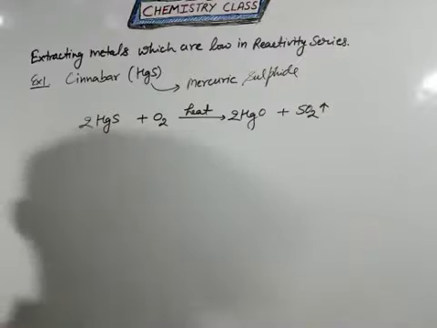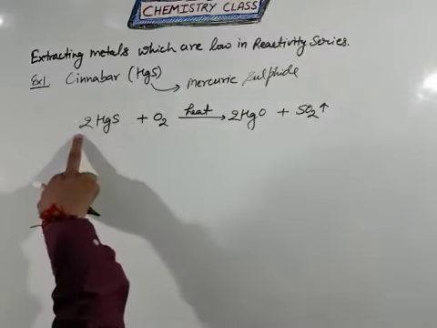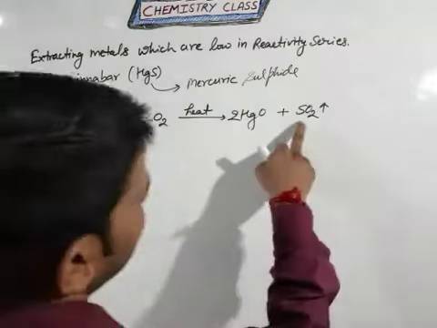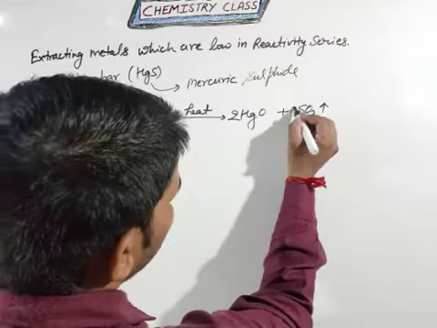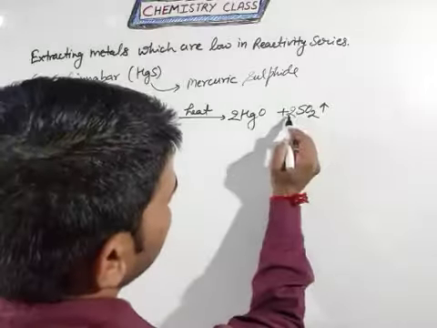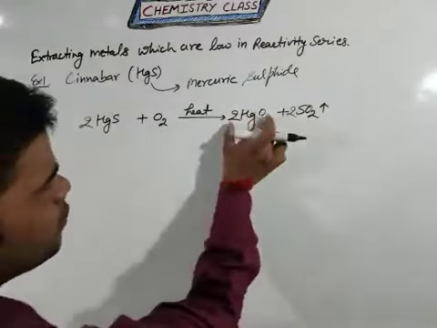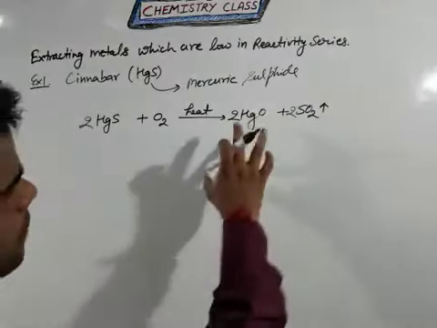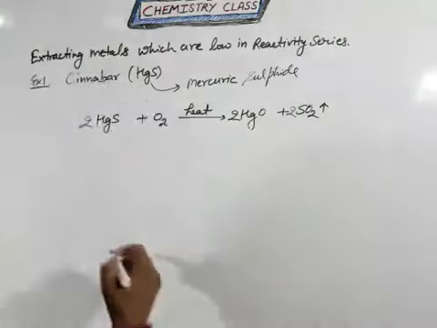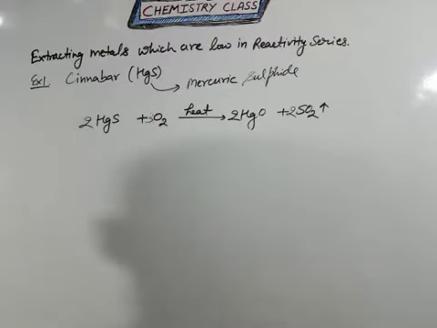So first you balance the mercury atom. After that you can see the sulfur atom is 2 on the left side, but on the right side only a single one. So first you multiply on the right side to balance the sulfur atom. Now come to the oxygen. 2 into 2 means 4 oxygen, and 2 into 1 means 2 oxygen also in the HgO. So total oxygen is 6, but on the other side you can see only 2 oxygen. So first you multiply by 3.